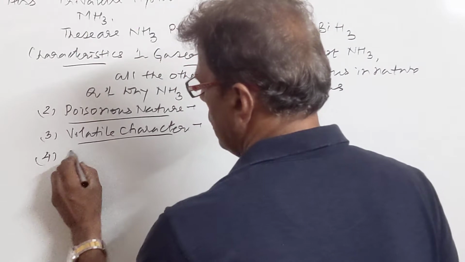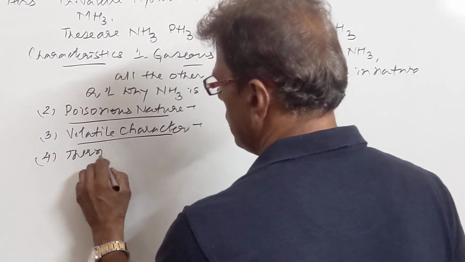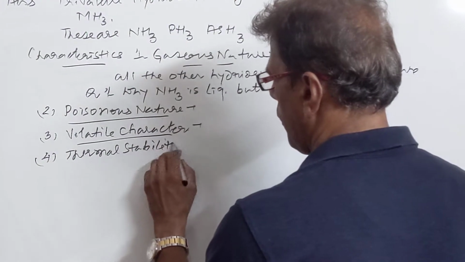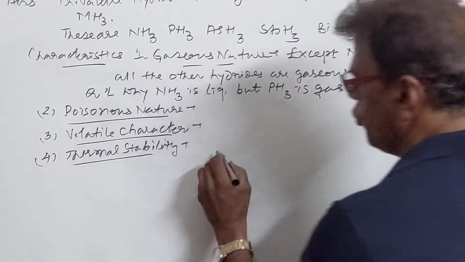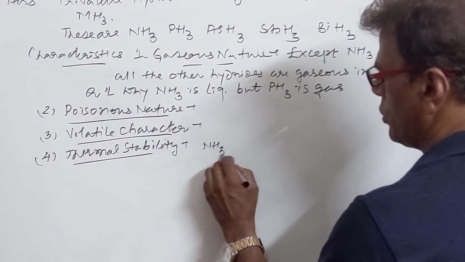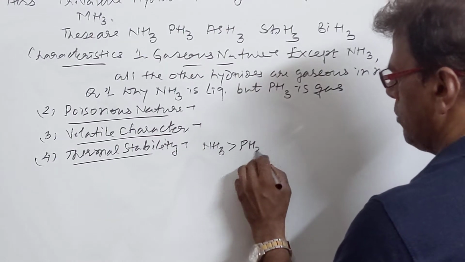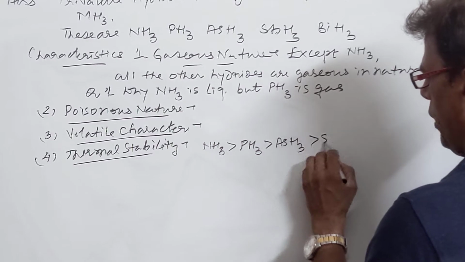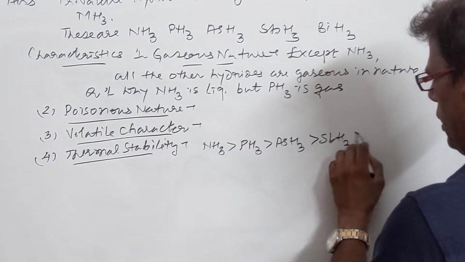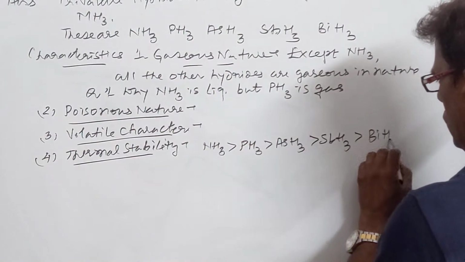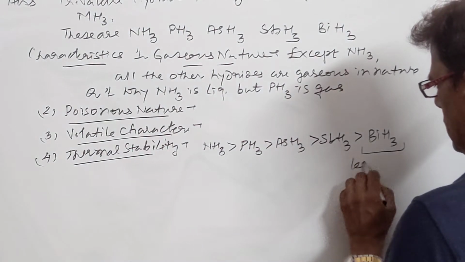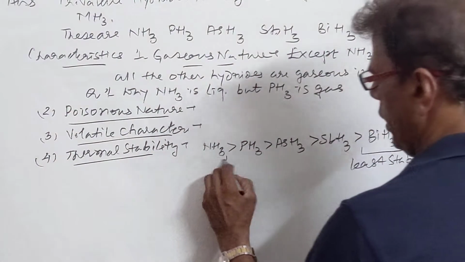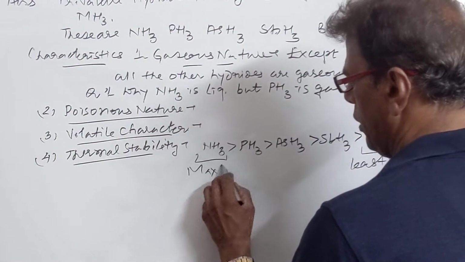Then we have thermal stability of hydrides. It decreases from top to bottom. NH3 is the most stable hydride. PH3 comes number 2. Then arsine. After arsine we have stibine. And last we have BiH3. So BiH3 is the least stable hydride. NH3 is the maximum stable hydride.